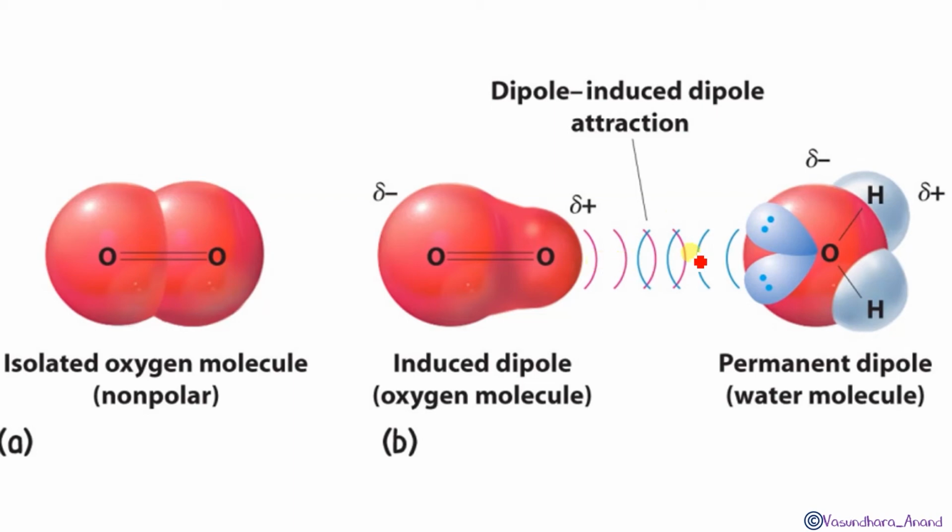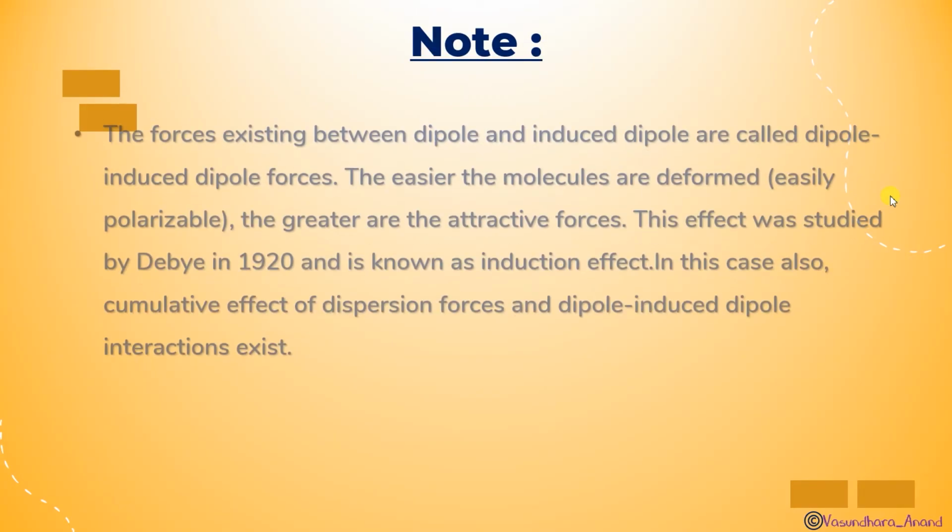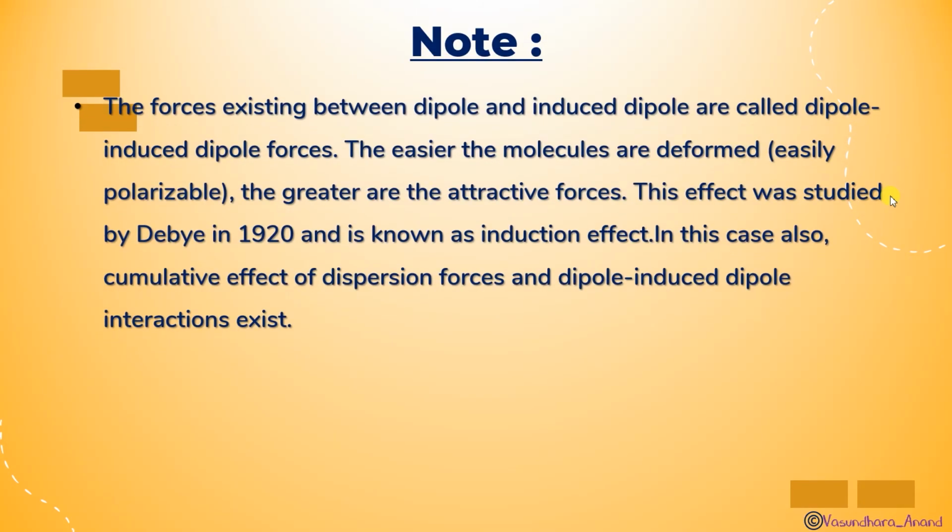इसका अपना ये था, it is going to attract it towards, you can see that attracted towards this, and that's why it is called dipole induced dipole. Induced dipole आ गया इसके ऊपर, पहले कुछ नहीं था. Now it is having a dipole which is induced, and it is having a permanent one. Yes, clear? So this is called dipole induced dipole attraction. Now the note, the force existing between dipole and induced dipole are called dipole induced dipole forces.